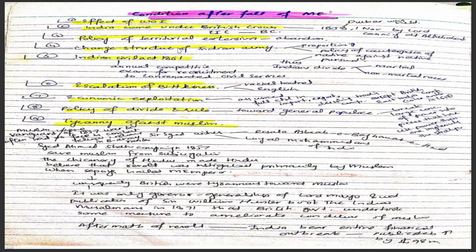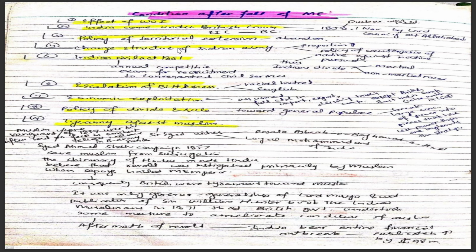So after the causes, we come to the conditions after the fall of the Mughal Empire. There was a war of independence, an effect of development. Number two is that India came under the British crown from the East India Company, in 1858, announced publicly on 1st November by Lord Canning at Allahabad. Number three is the policy of territorial extension, which was a burden.